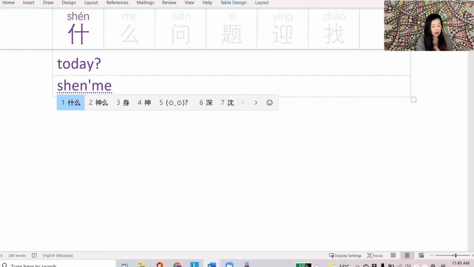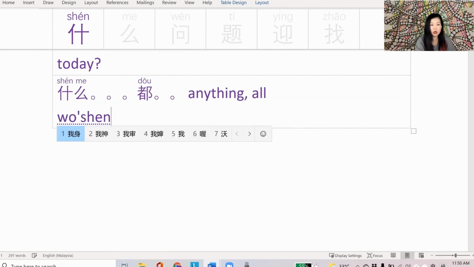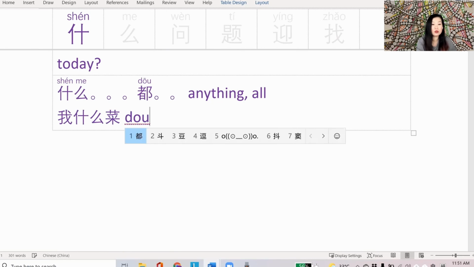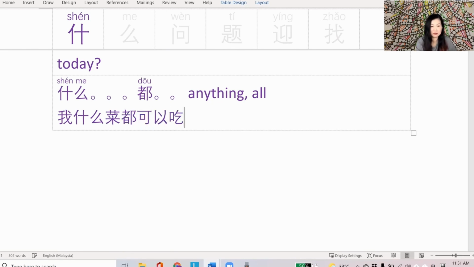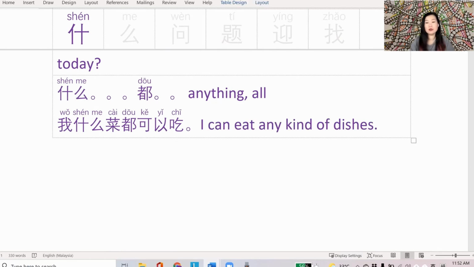Now let's look at the third way that we can use 什么. So we start with 什么... So this is a very specific form. 什么 something something something 都 something something something. And this is to say anything or everything. 我什么菜都可以吃. 我 is me. 菜 is a dish or a vegetable. In this case, I mean dish. 可以吃 means can eat. So here I'm saying I can eat anything or I can eat any kind of dishes.